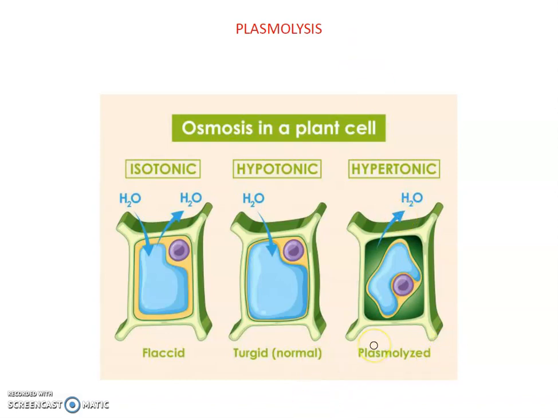When the cell is kept in a hypotonic solution, the cell becomes turgid, meaning swollen, and when a cell is kept in an isotonic solution, there is no change in its size. That time it is a normal process. So it only happens in the isotonic solution.